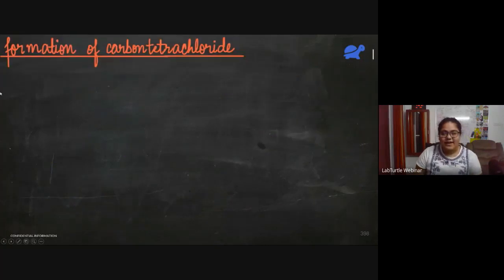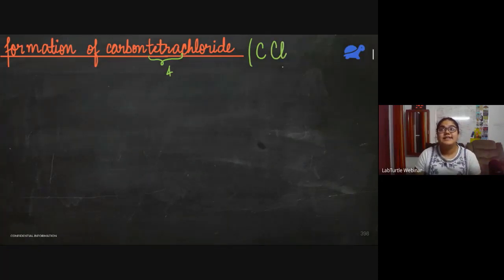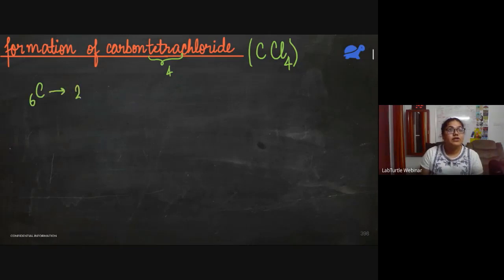Next is carbon tetrachloride. So again, formula first. Carbon and tetra means 4. Tetra means 4. So matlab, there are 4 chlorine atoms. So CCl4. This is carbon tetrachloride. Carbon atomic number is 6. So the configuration is 2, 4.